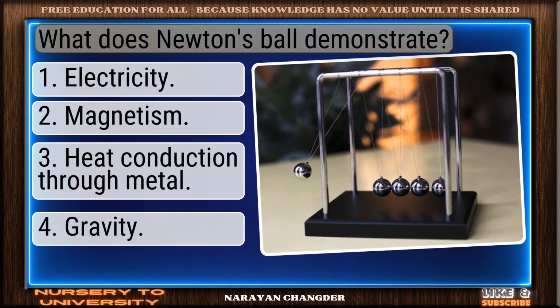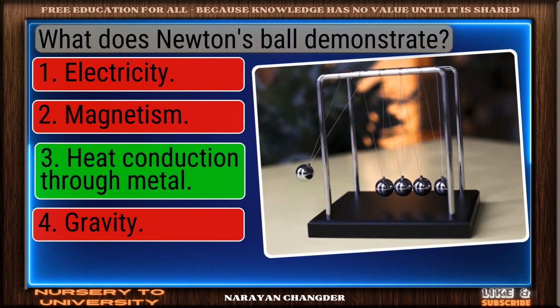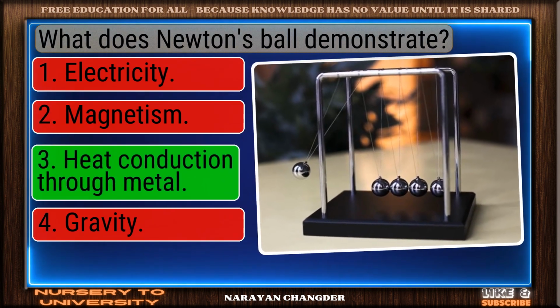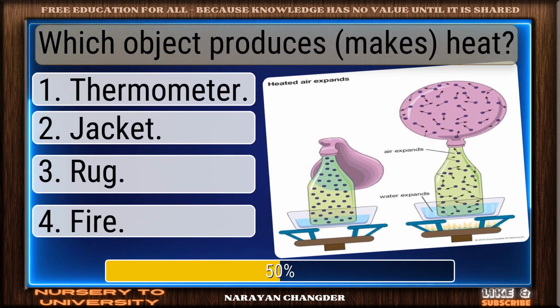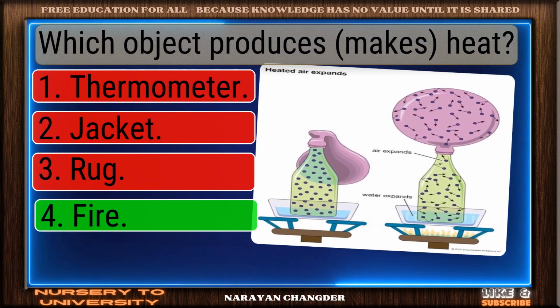What does Newton's ball demonstrate? Correct response. Heat conduction through metal is the most accurate answer. Which object produces heat? Well reasoned. Fire is the correct choice.